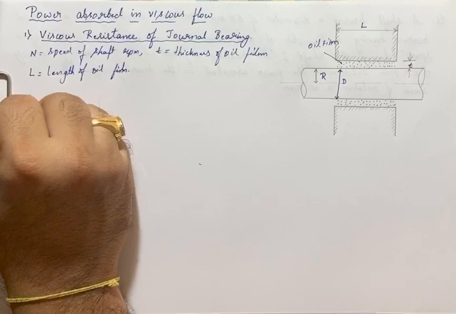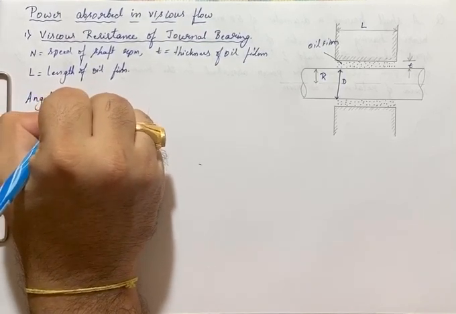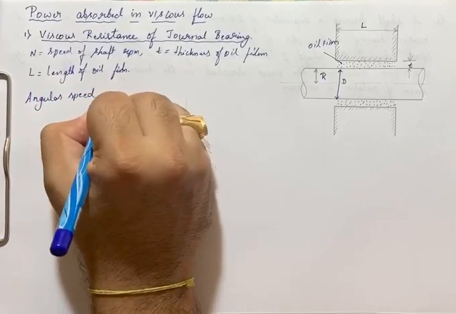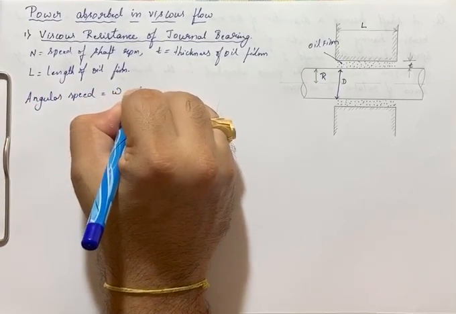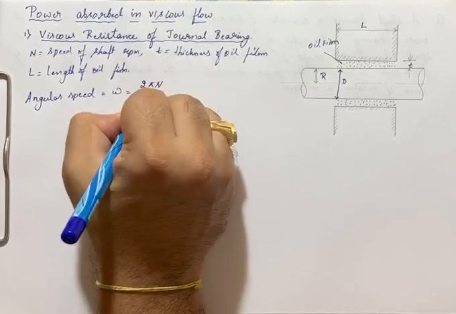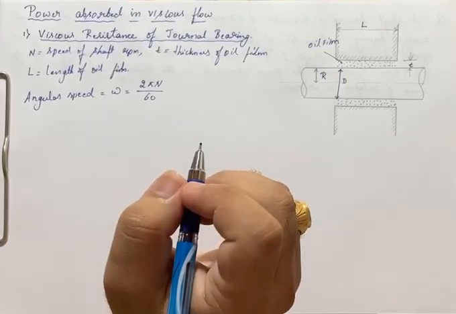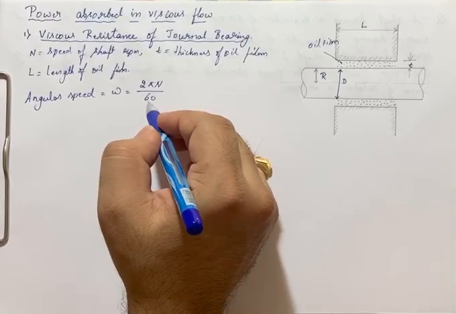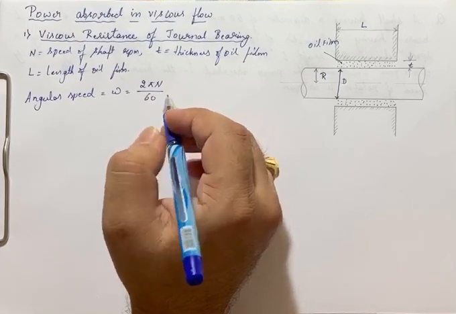Now we can write the angular speed omega. The angular speed is equal to 2 pi N divided by 60, where N is the speed of the shaft.